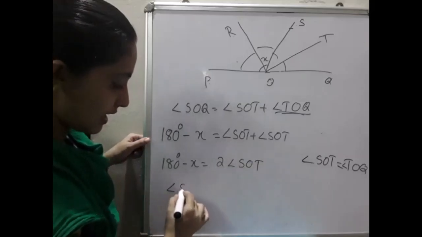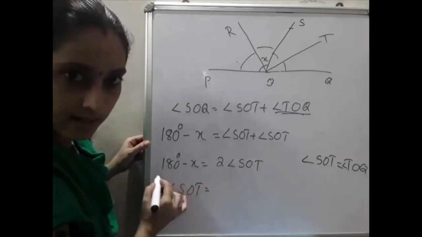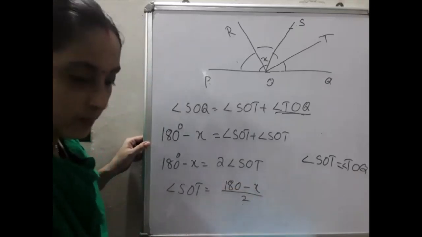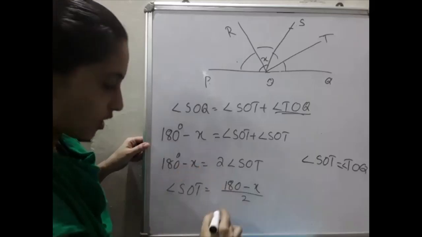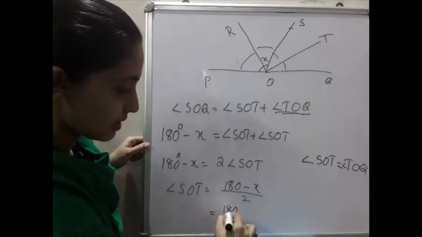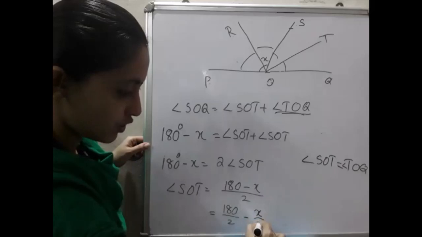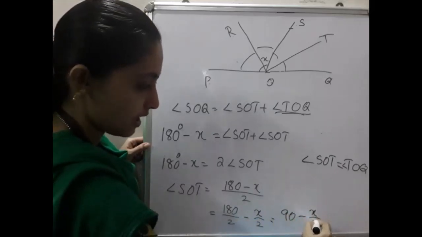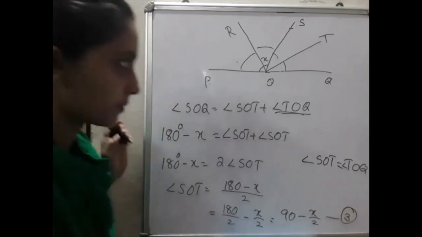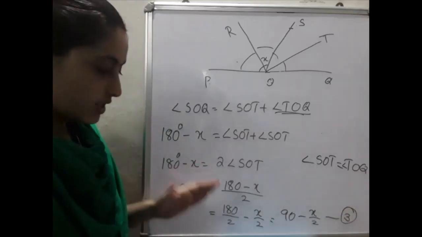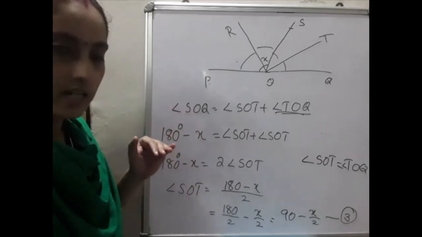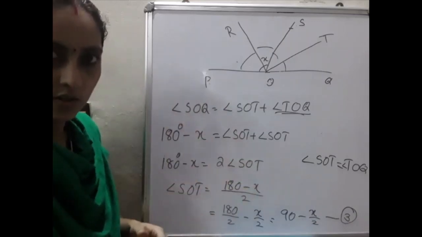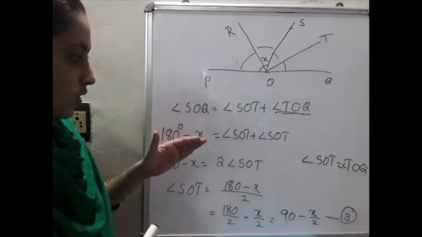Okay. So angle SOT will be equal to what? This 2 comes to this side. That means (180 minus x) by 2. Whole by 2, because 2 terms are there, we separate it: 180 by 2 minus x by 2. What is 180 by 2? That is 90. 90 minus x by 2. That is equation number 3. Okay, so I hope you are clear. The similar step that we did with POS, we have to apply here also. That's all. So we got 3 equations.